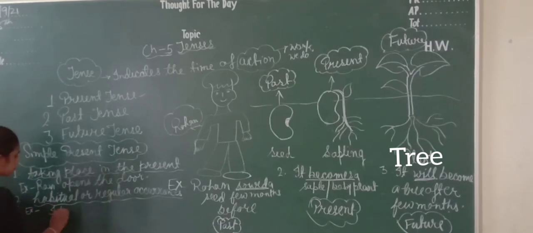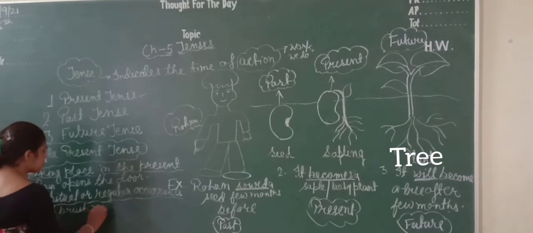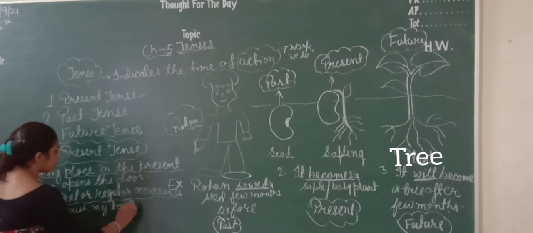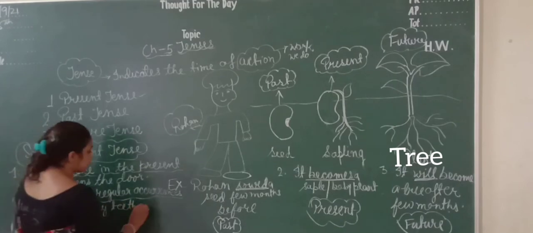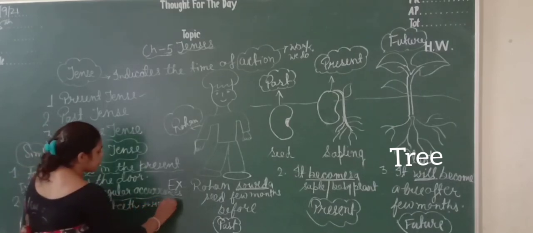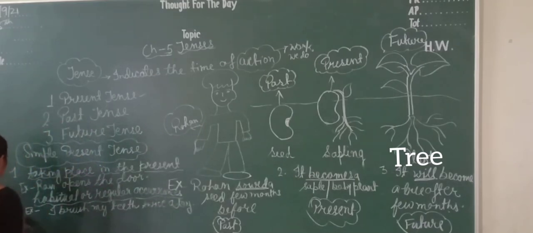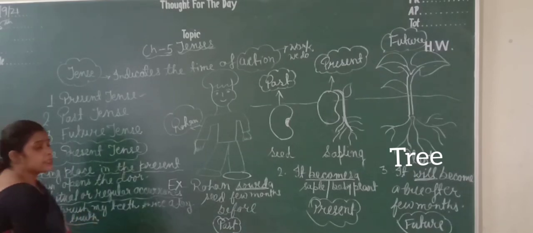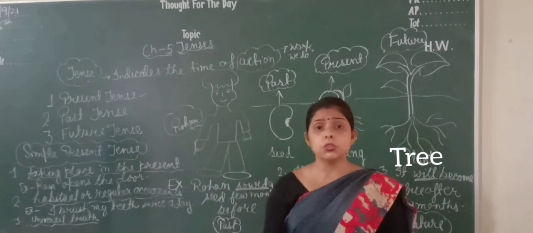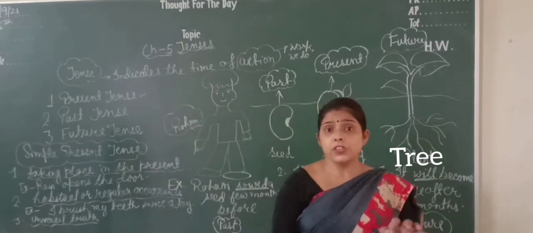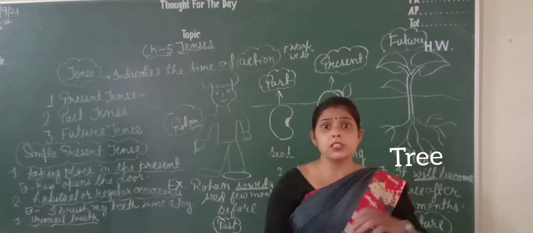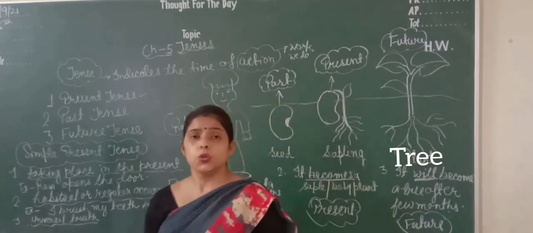I brush my teeth. It means this is my daily routine. I brush my teeth twice a day. This is a regular occurrence. Now, third one is any universal truth. Any universal truth is also simple present tense.